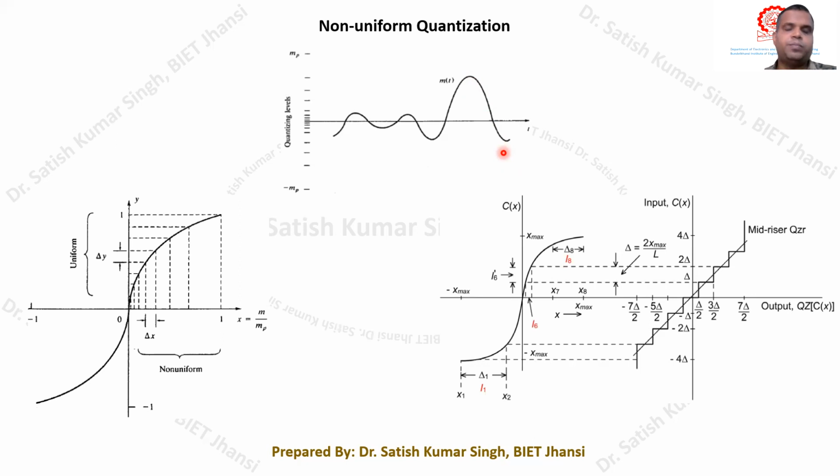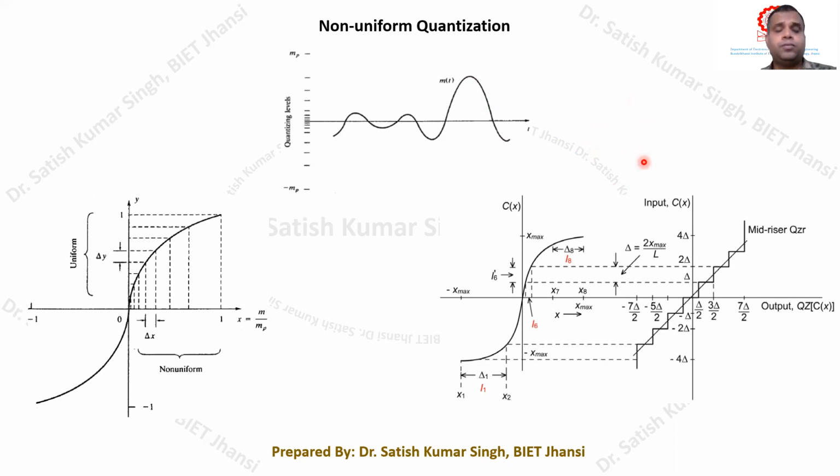If you remember, the number of finite levels L is equal to 2mp divided by the step size delta. So to have a small delta, if the dynamic range 2mp is a constant, we need a large number of finite levels, and that leads to a small value of the quantization error.